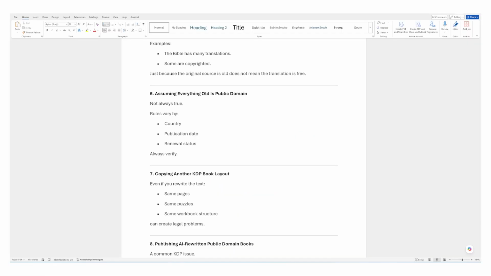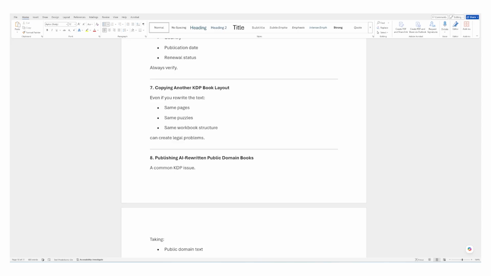Number 6: assuming everything old is public domain. Everything old is not public domain, and you should double check. It's very simple. Just double check if the material that you're using is in the public domain, and if it is in the public domain, revise that information and use it in your material, and make sure that your revision is not similar to material that's already published.